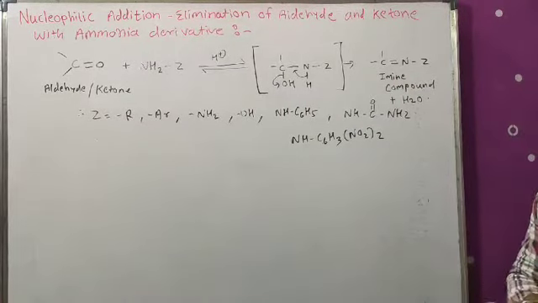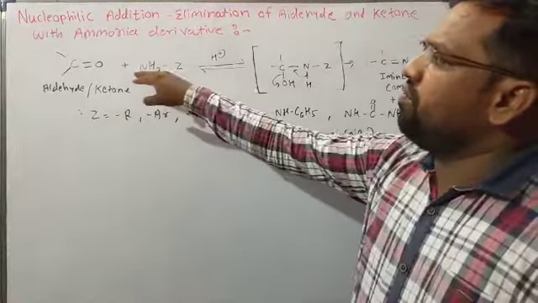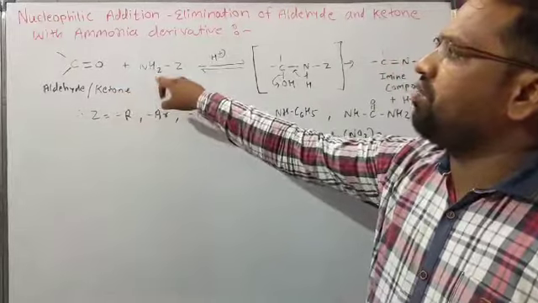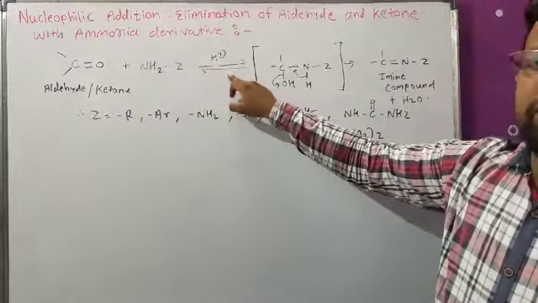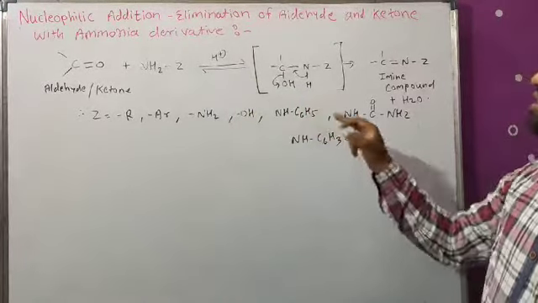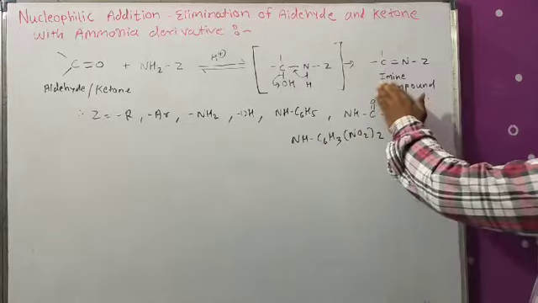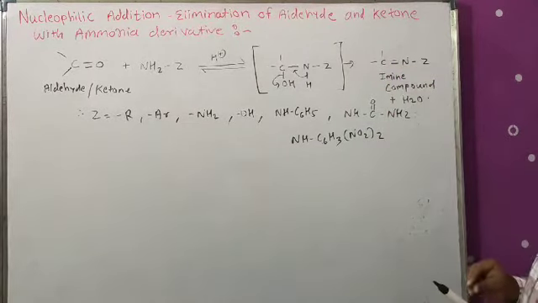Now see here, when aldehyde and ketone react with the derivative of ammonia in the presence of a weakly acidic medium, firstly it gives the intermediate, and this intermediate is converted into the compound which consists of a carbon-nitrogen double bond, that is, the imine compound.